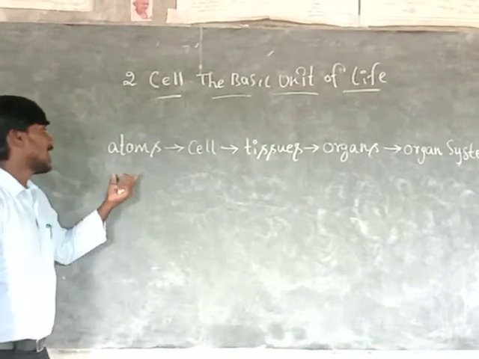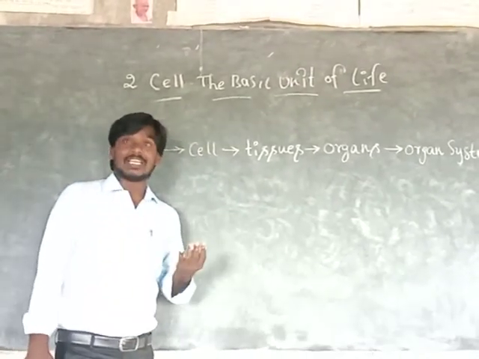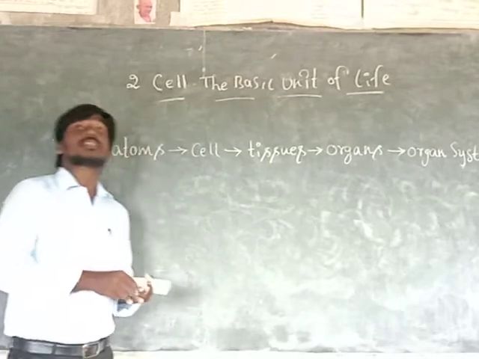Robert Hooke and Anthony Leeuwenhoek, and another scientist, Robert Brown.